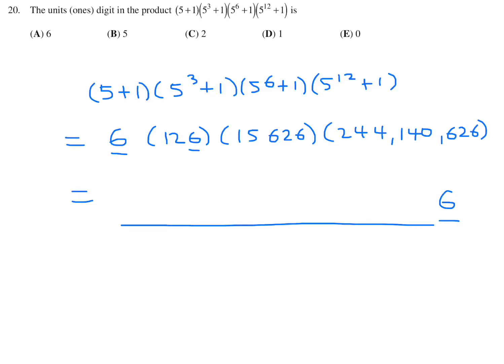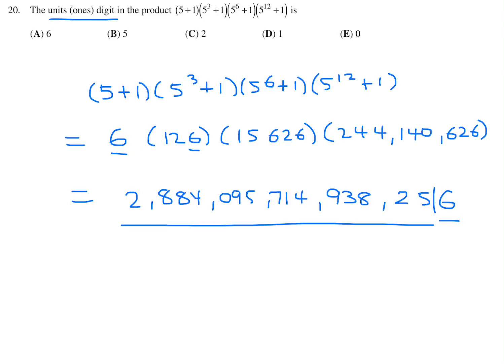And I did. But just for the sake of completion, let's write out this number. It's a big long number, 938,714,095. The number really isn't important. What's important is the final digit, the ones digit or the units digit. And you can figure that out even without having to do this whole thing, just by looking at the units digits of each term and figuring out that 6 times 6 times 6 times 6 is going to be a number that has 6 as the final digit, or the units digit. So the answer to number 20 is A.